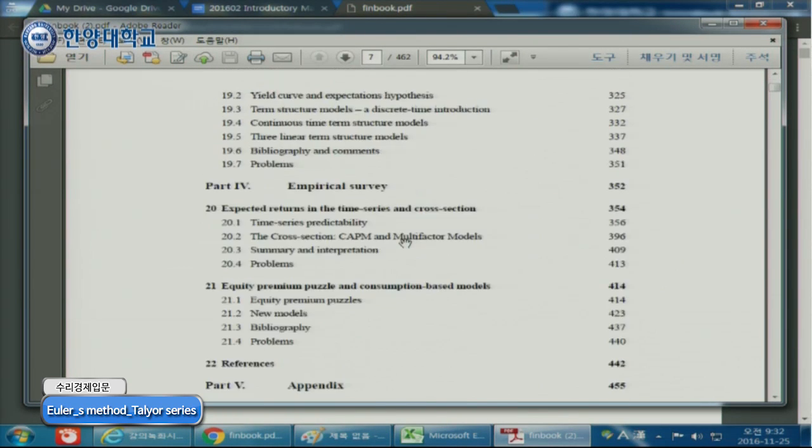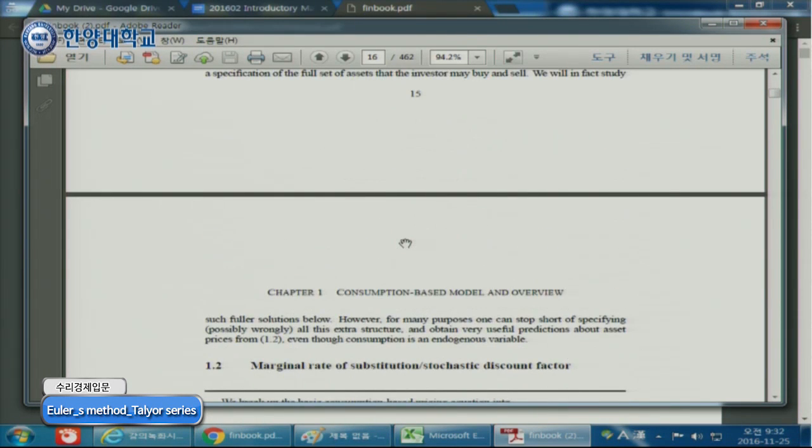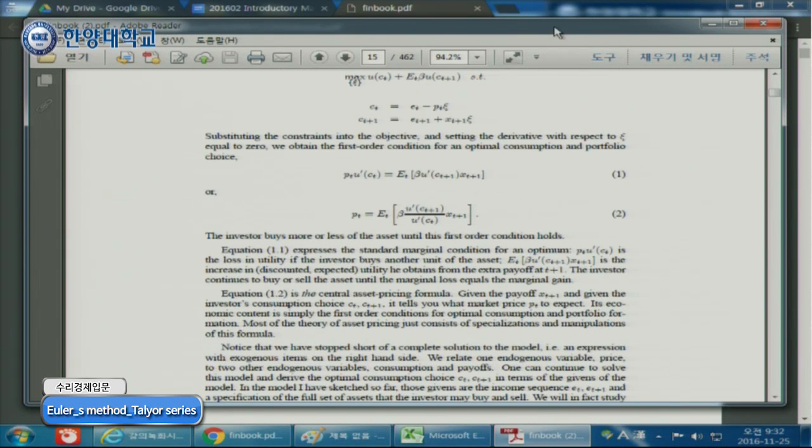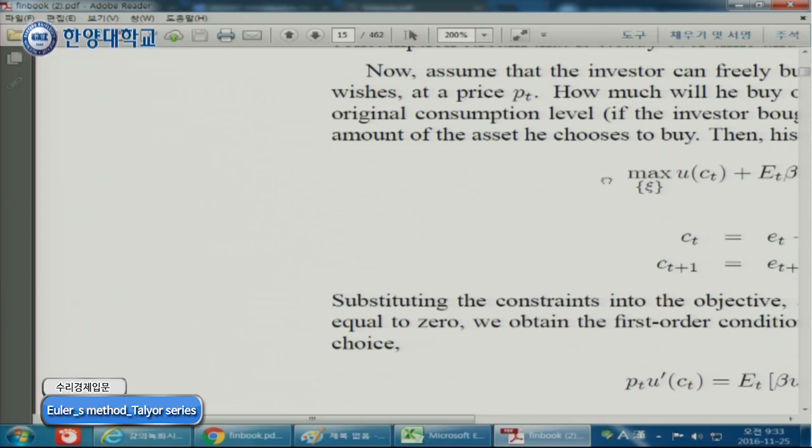Then go to page 15 of this one. Yeah, so again, let's go back to this problem, utility maximization.